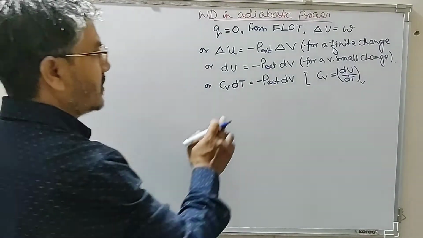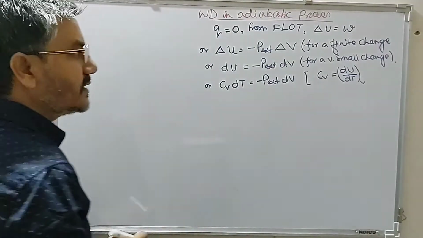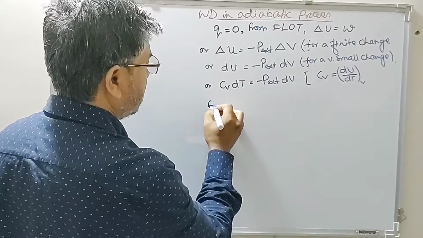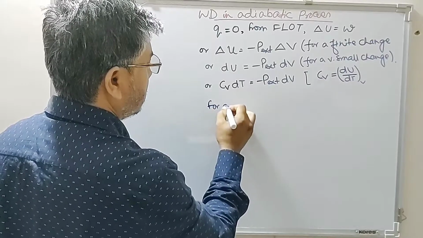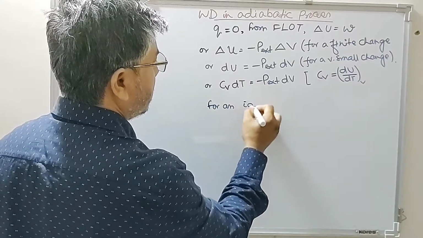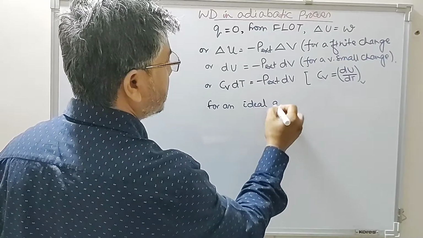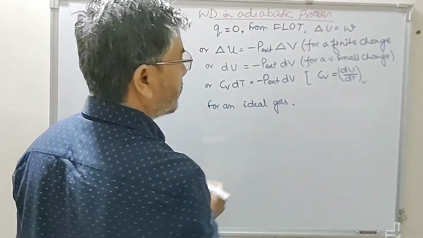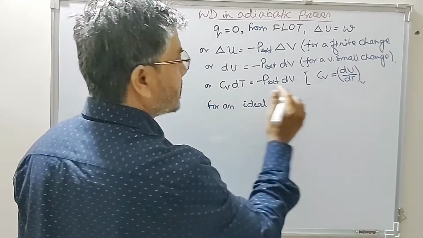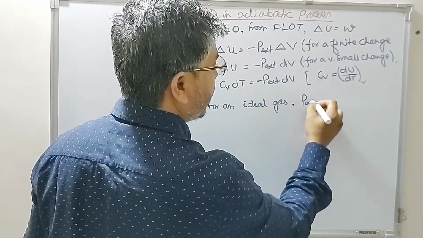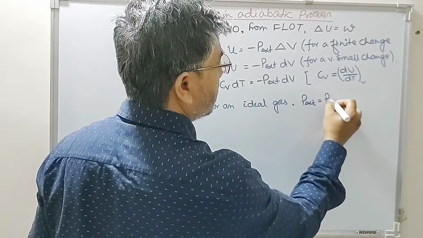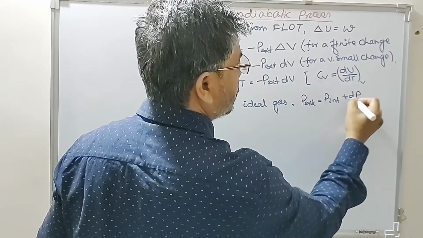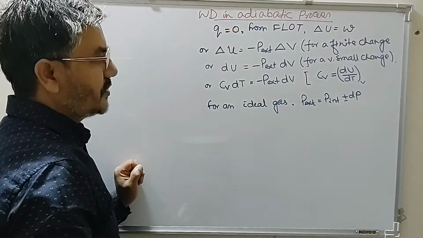Now look at this. For an ideal gas, P external can be written as P internal plus or minus a small change in pressure.